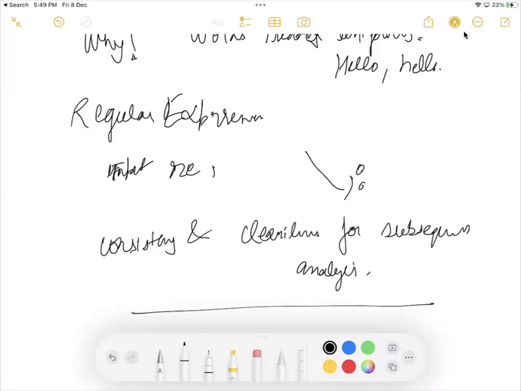So these are a few steps for pre-processing. These are some basic steps, I can say.